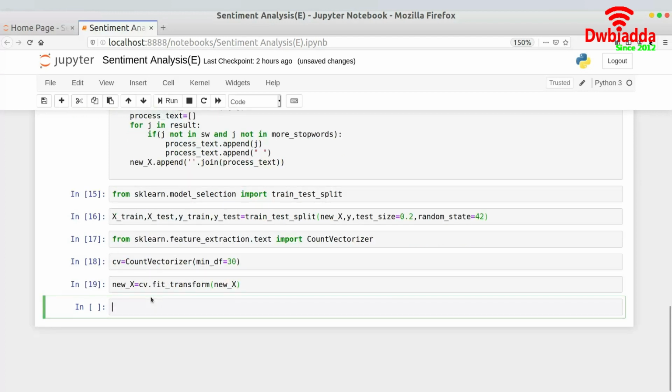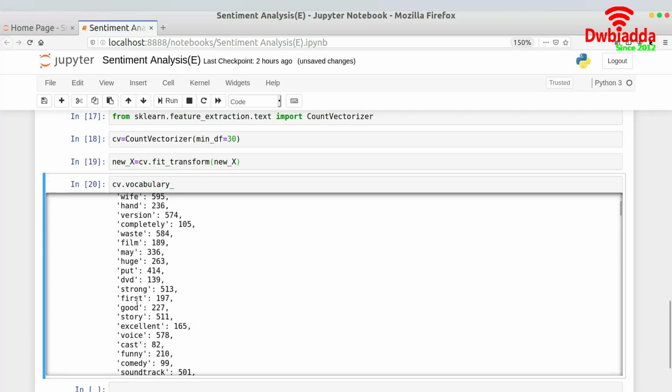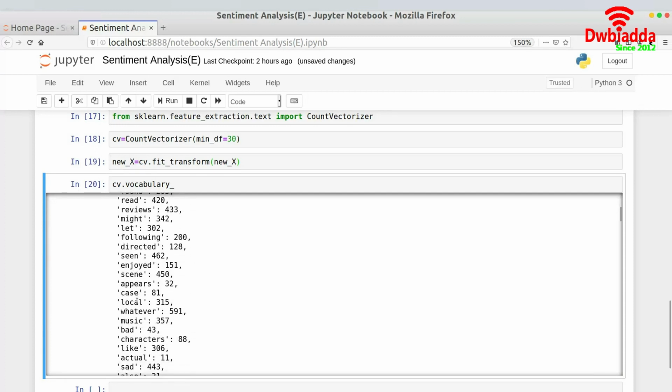And then if you're interested to see what features we are using, we already have cv.vocabulary_, which could be useful over here. As you can see, these are the words that we would be using, like watching, school, watched, played, wanted, won, art, form. These are not the frequencies, but these are the index numbers at which they would be marked. So let's say the word scene, if it appears in the sentence, would be at index number 462 of the vector, right?